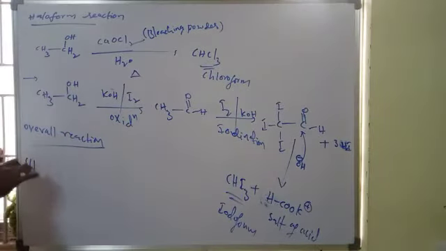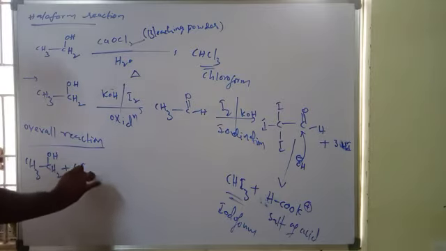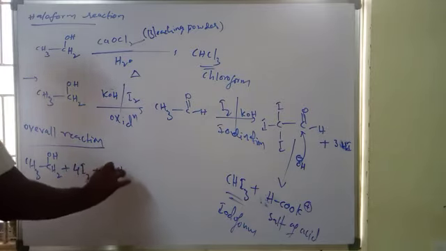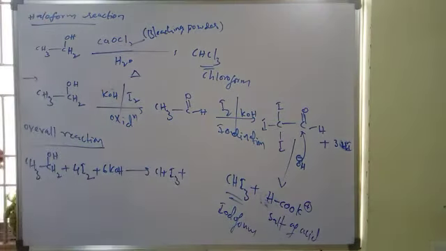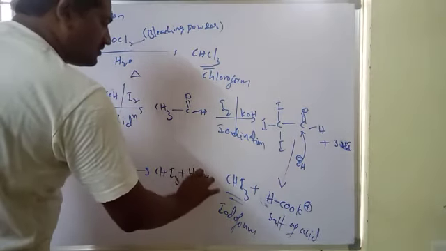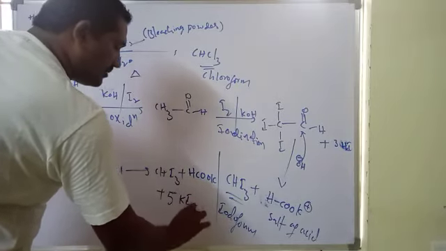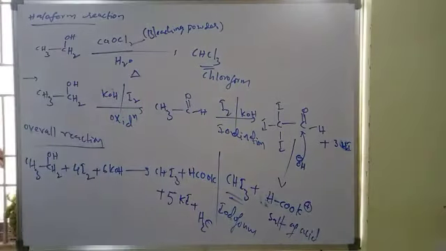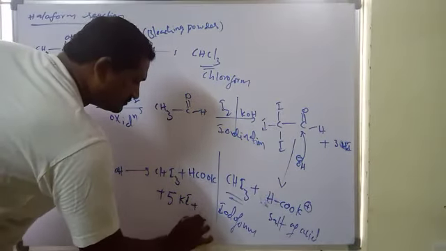So overall, ethanol reacts with 4 moles of iodine and 6 moles of potassium hydroxide, and it gives iodoform CHI3, plus HCOOK, plus 5 moles of potassium iodide, plus 5 moles of water.